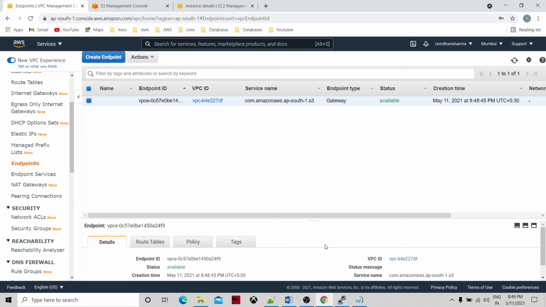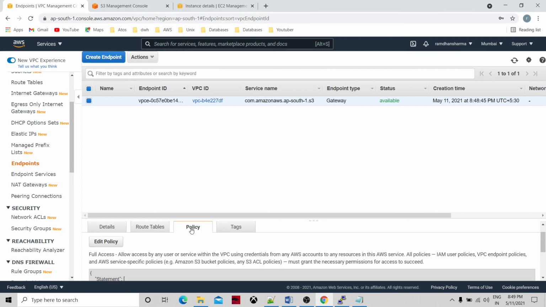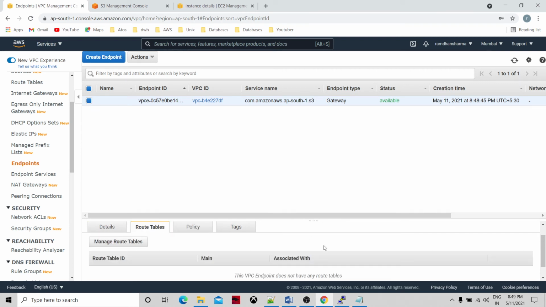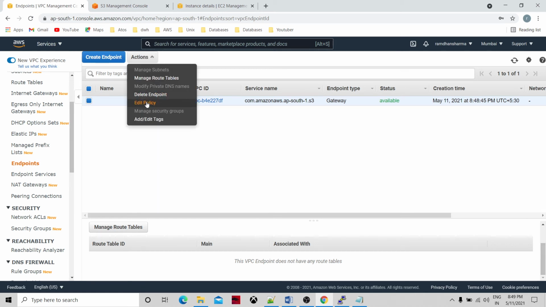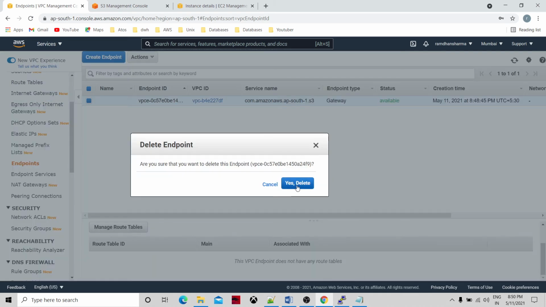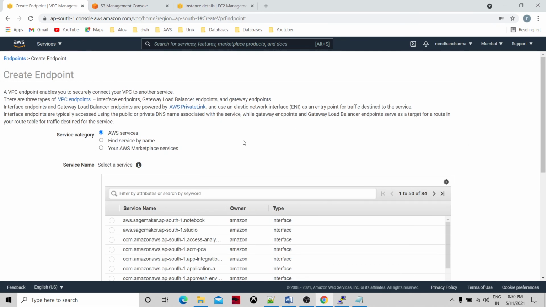What are the details? Let me check. Policy full access, route table. I think let me remove this first. I'm going to delete this. I have to create another. Now I'm going to create another endpoint. Okay, so I'll just create the S3.